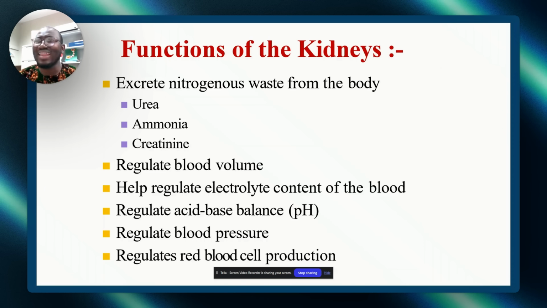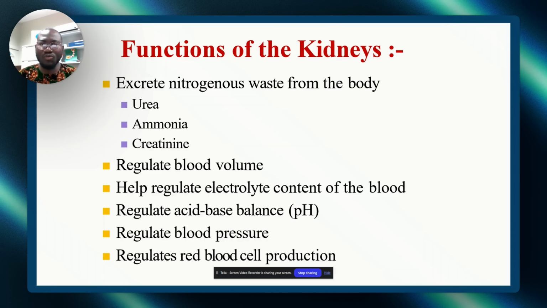If these nitrogenous wastes accumulate in the body, they become toxic, leading to what we know as azotemia. You will see it in your exams. They will ask which of these results from non-excretion of nitrogenous waste, or from kidney breakdown? Azotemia. Azotemia is when there is a high level of nitrogenous waste products in the system.